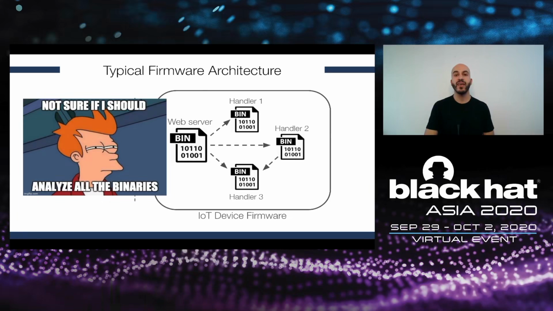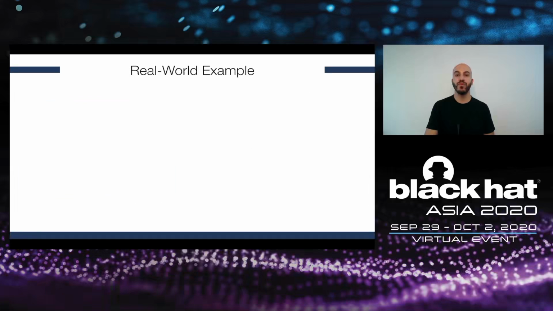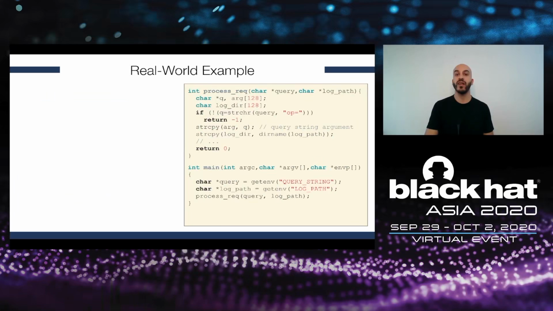But on the other hand, if we apply current approaches to analyze each of these binaries individually, then we will have a large amount of false positives. We can see an example of this here, a simplified version of a real-world firmware image. You can see here on the right a program that reads data from two environment variables.